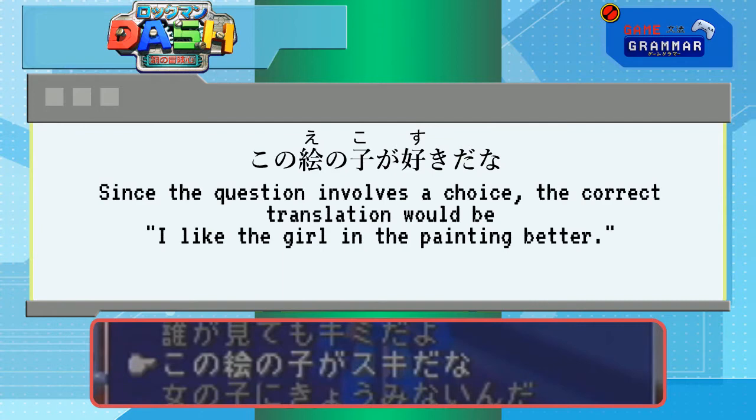But because the question involved a choice, we can translate it like this. I like the girl in the painting better. It sounds like a more reasonable follow-up in English than flatly saying that you like the girl in the painting. Like, sure, you like her, but who do you like more? Why don't you answer the question?